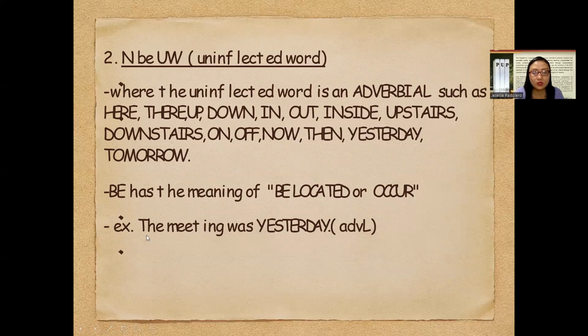So you would notice that we have here, by the presence of the determiner the, a noun phrase. The meeting. So we have here a noun phrase. And definitely meeting here functions as the noun. And then of course we have the be verb was. And of course we have the uninflected word, which tells us that it's an adverb. What kind of adverb, ma'am? It's an adverb of time.